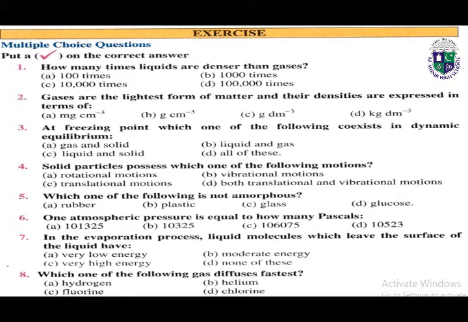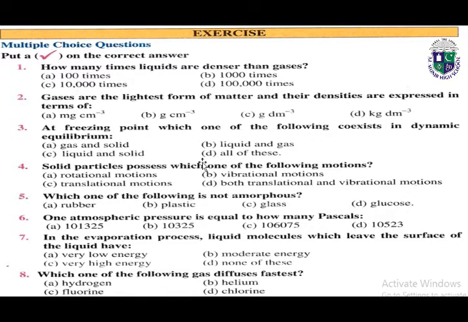Look at part 1. How many times liquids are denser than gases? Yes, here we have the 4 options. You have to take only the one correct option. Part B is the correct answer, 1000 times. Number 2, gases are the lightest form of matter and their densities are expressed in terms of, correct answer is C, grams per decimeter cube.